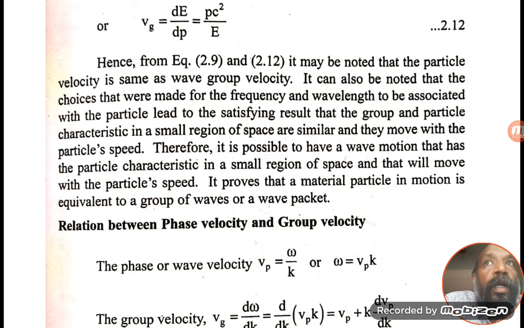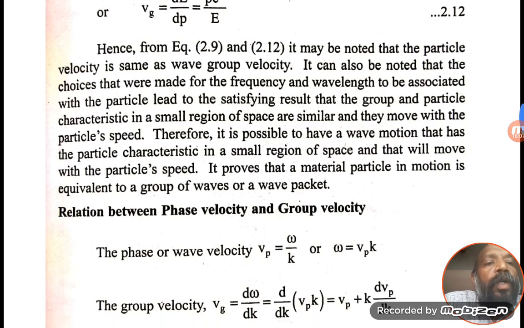Here we can conclude that a particle, when it is moving, consists of a number of waves traveling along with the particle, and the combination of these waves gives a group of waves. The combination of these waves is called a group of waves. This group of waves velocity is equal to the particle velocity.